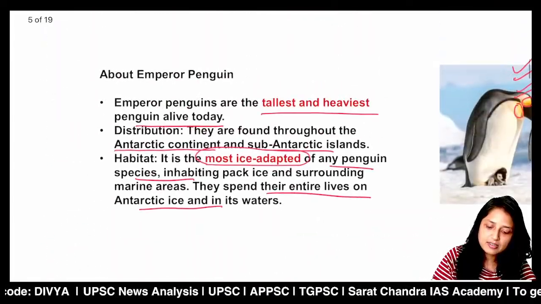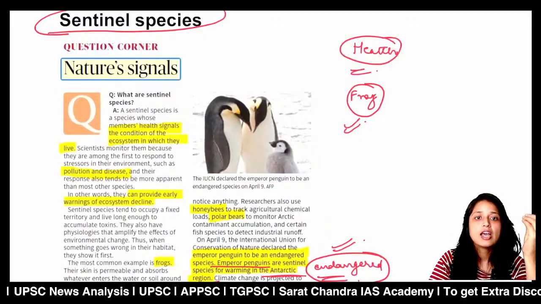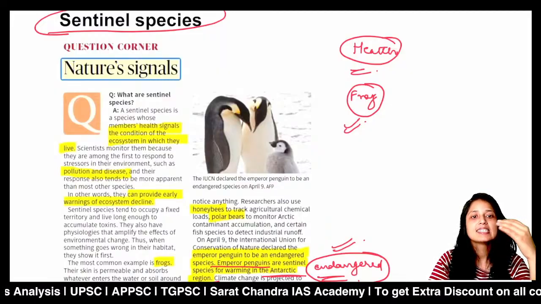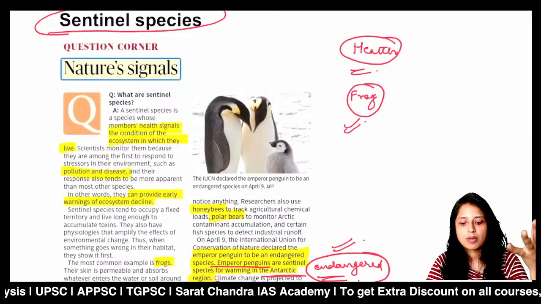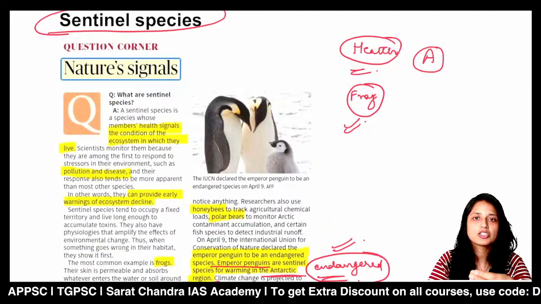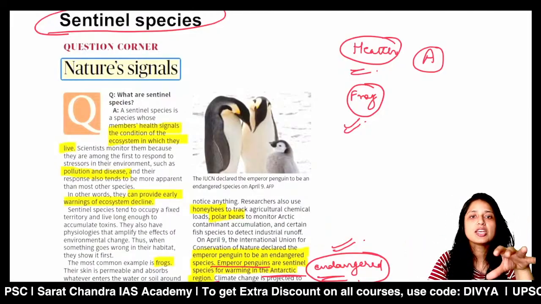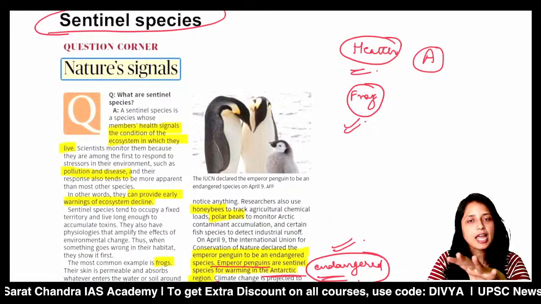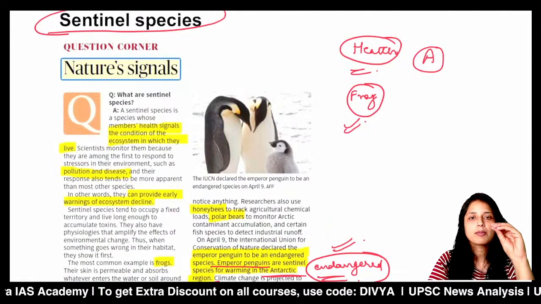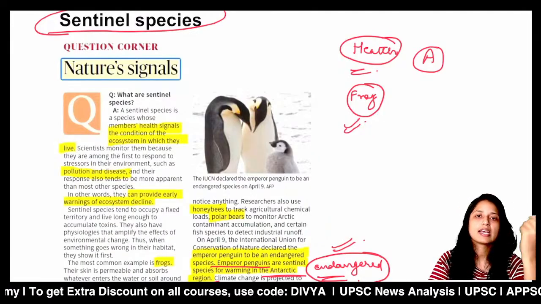If we revise, and I ask you what sentinel species are: sentinel species are species whose members' health signals the condition of the ecosystem. For example, this is species A, and if there is some change in the health of this species, then you can easily say that the health of the ecosystem around that species is also changing, because these types of species respond quickly to environmental stressors, like air pollution, water pollution, etc.